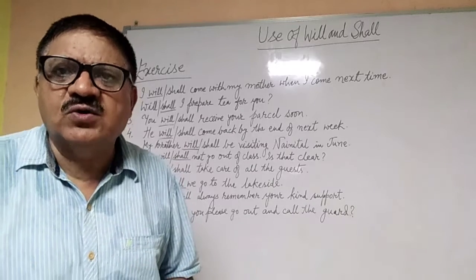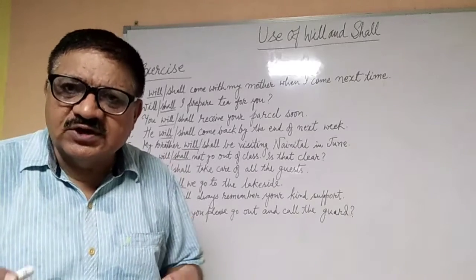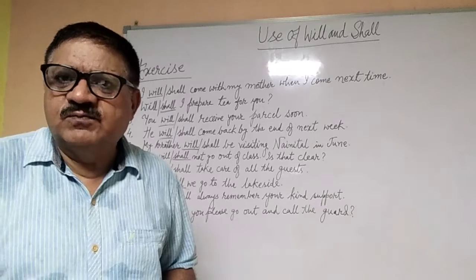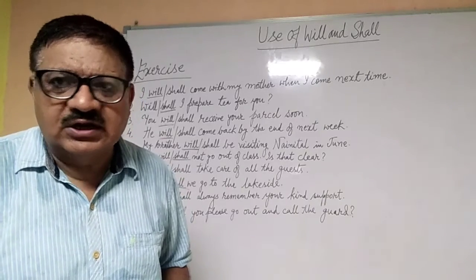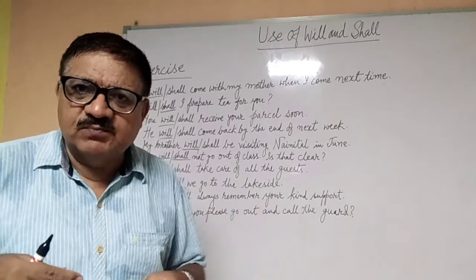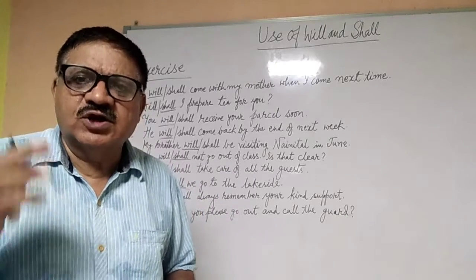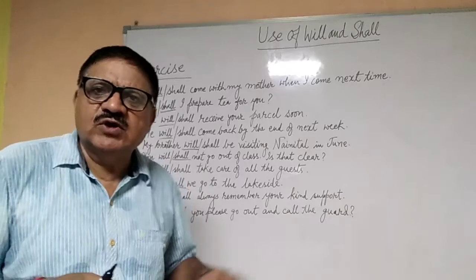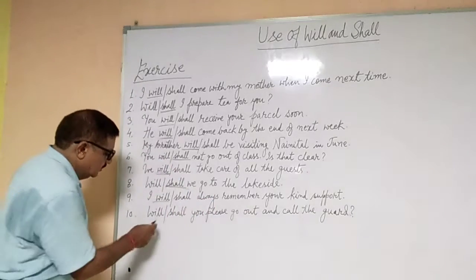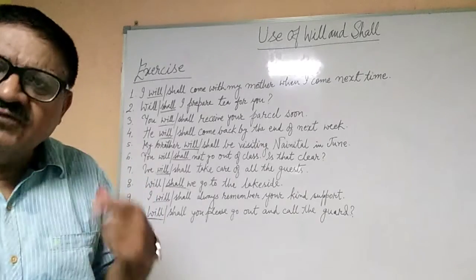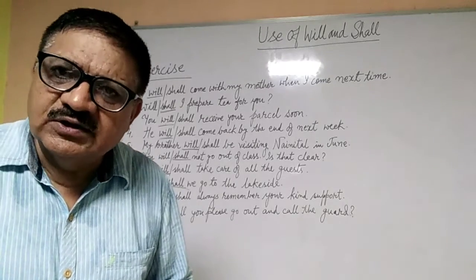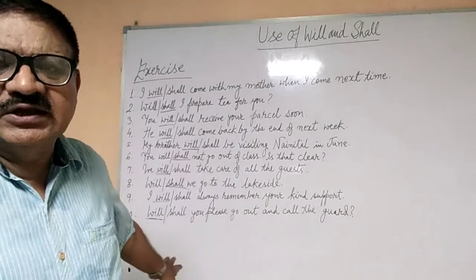Will you please go out? Because please is used, so it is a request. It is not a command. If the word please is not there, then it can be a command. Will you go out and call the guard? So now we have used here please, so it is a request. So for request, when we make a request, we always use will, because we have already discussed in the rule for will. For request, we always use will. So we will be using will here.